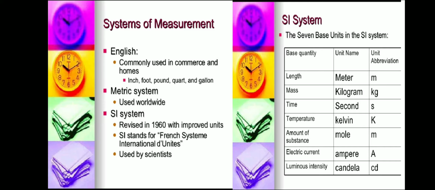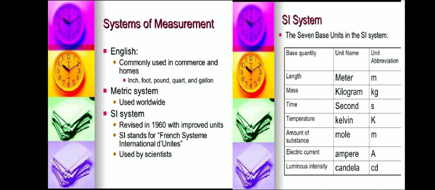Here, the 7 base units in the SI system are, as you may know from the first class, base quantities: length measured in meter, denoted by small m; mass measured in kilogram, denoted by kg; time measured in second, denoted by small s; temperature measured in Kelvin, denoted by K; amount of substance measured in mole, denoted by mol; electrical current measured in ampere, denoted by capital A; luminous intensity measured in candela, denoted by cd.